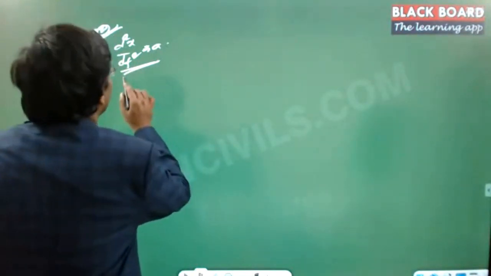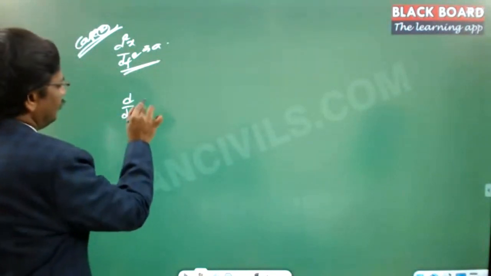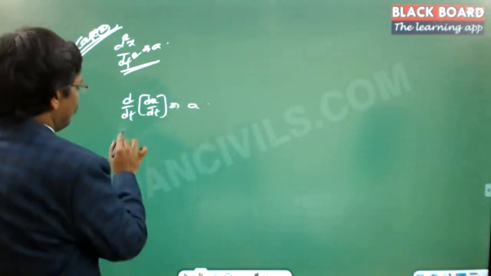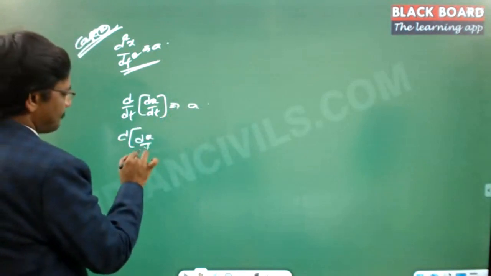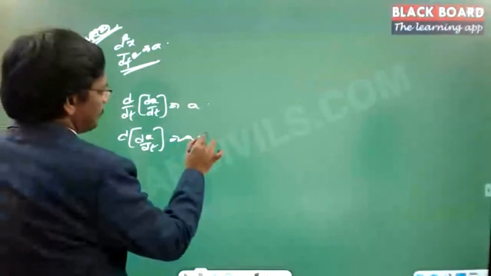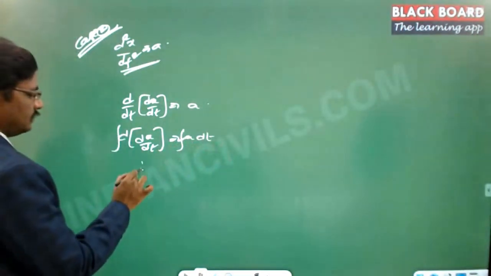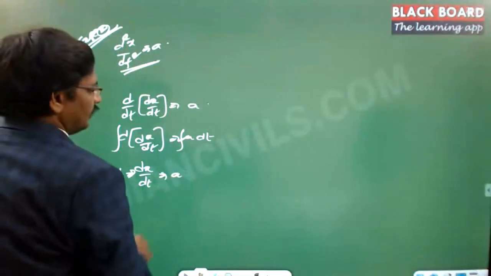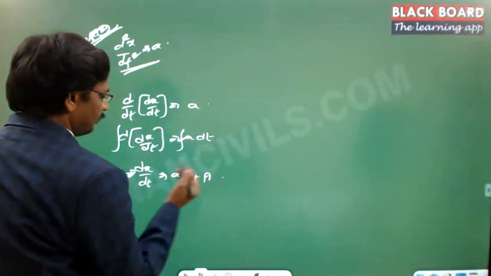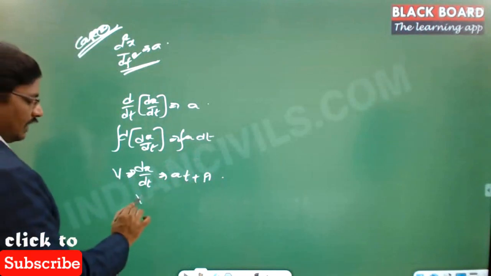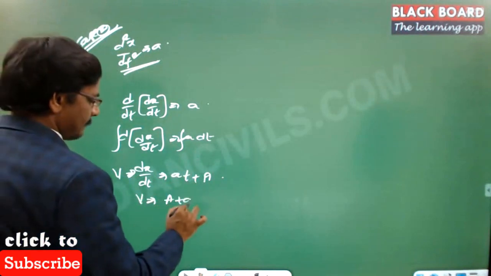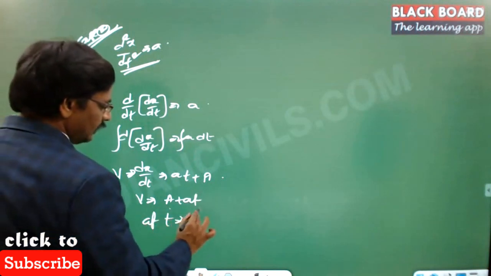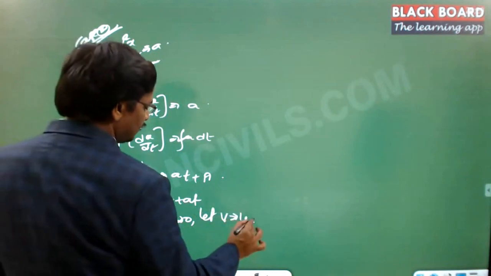Now this one you can do the integration. So d by dt of dx by dt is equal to a, or d of dx by dt is equal to a dt. Now you can integrate on either sides. dx by dt, which is equal to velocity, is equal to at plus some arbitrary constant A. Now velocity is equal to A plus at, and at t equal to 0, let v is equal to u, that is the initial velocity.